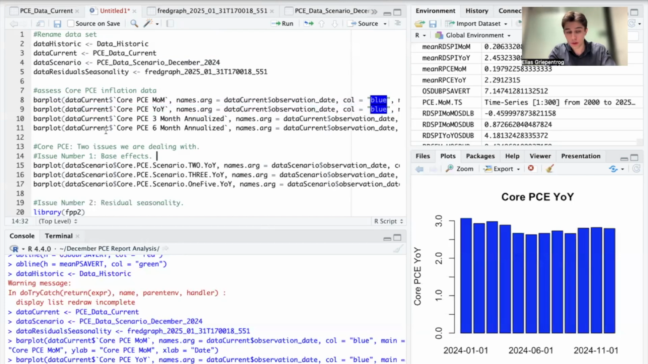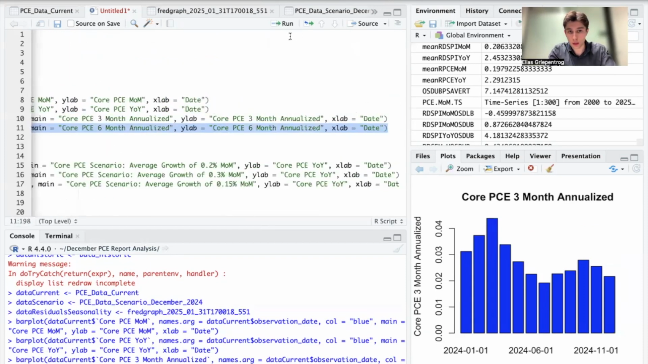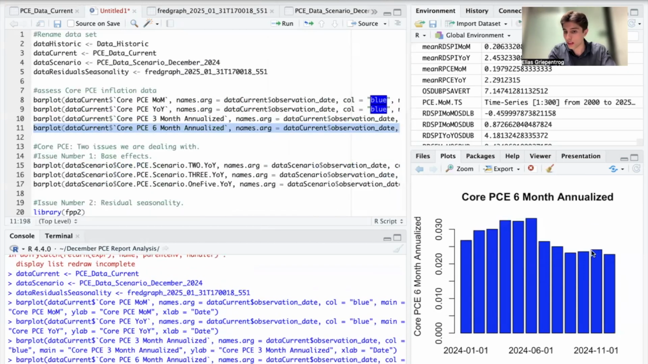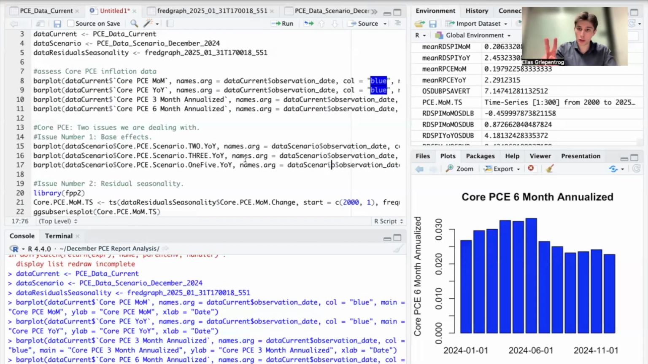It becomes very interesting when we take a look at the 3-month annualized core PCE inflation rate. We can see that it has been coming down, and it is now at the lowest level since around June. And when we take a look at the 6-month annualized rate of core PCE inflation, we can also see that it fell in December. However, this annualized rate may be a bit misleading. There are two issues that we're dealing with here. The first issue is base effects.